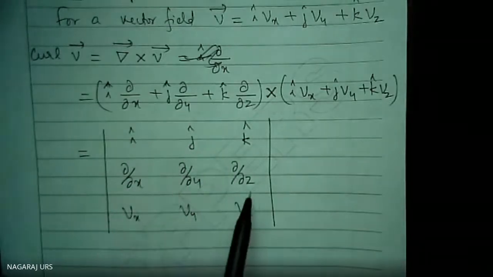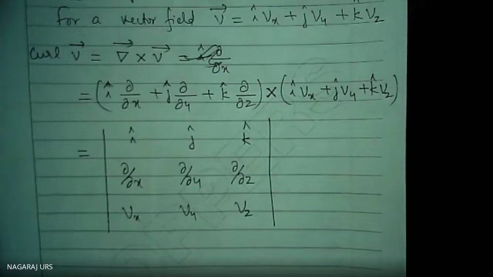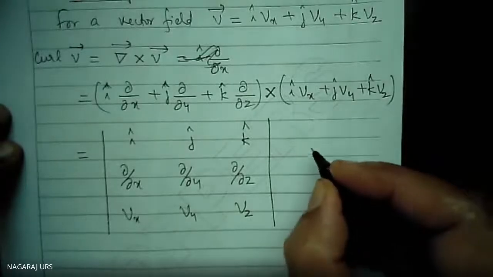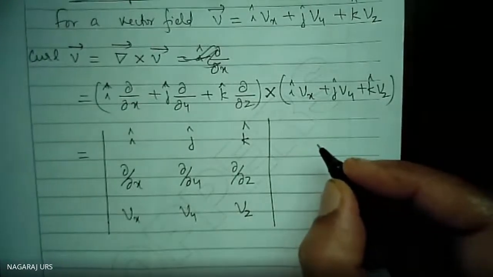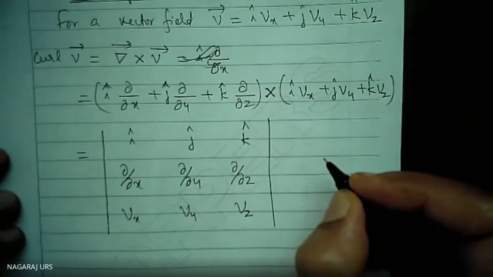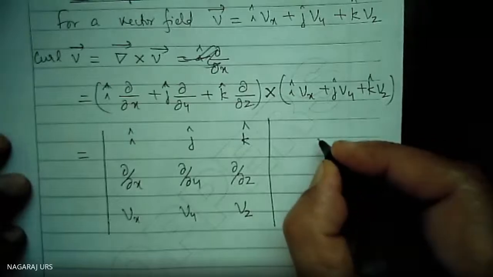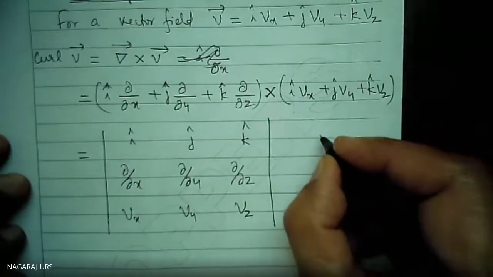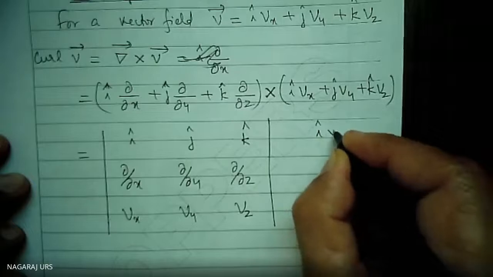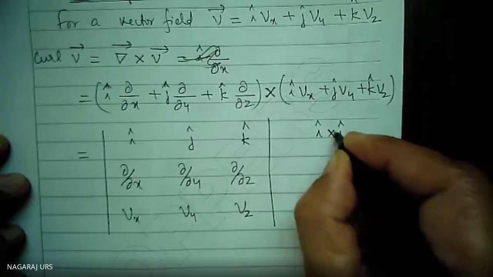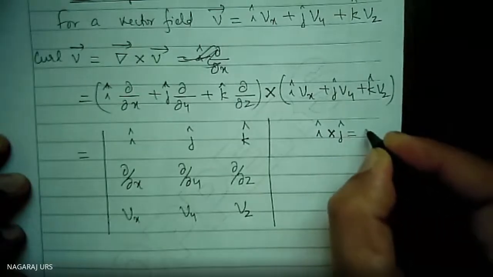Then we are supposed to take the multiplication. Is that right? Determinants expansion, you are aware of that one. But before that, it is a dot product. Already we have understood, this is a cross product. You must be very careful, we have to think. I cross j is equal to k.